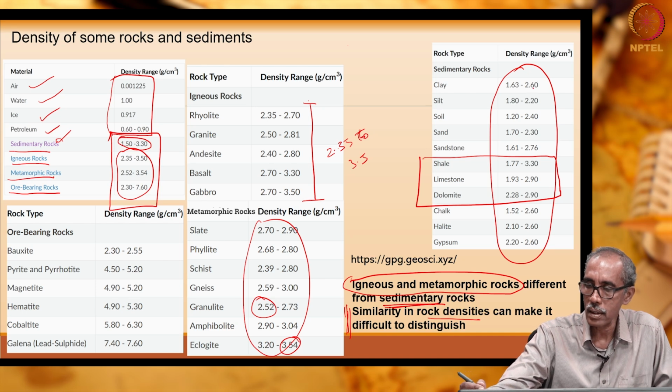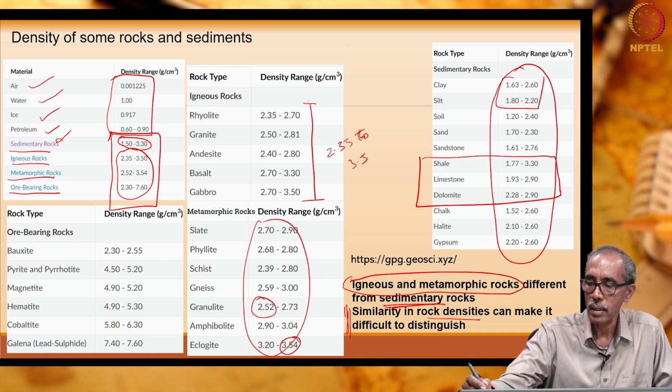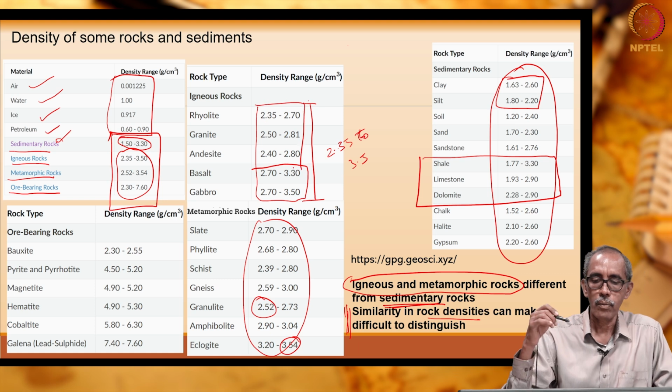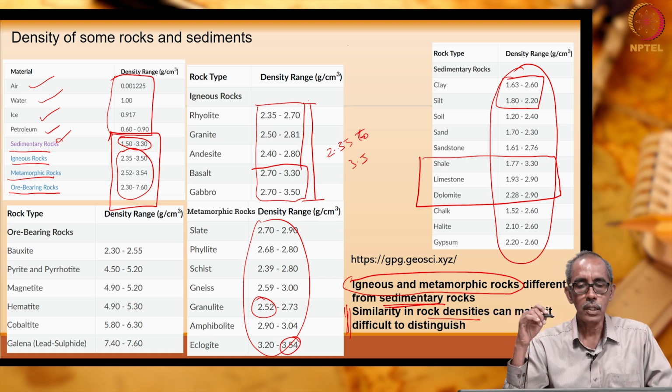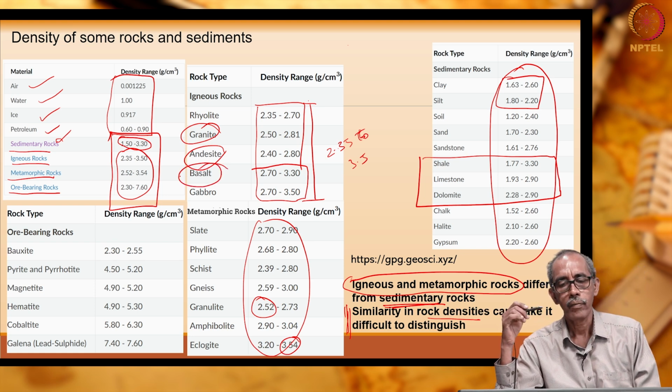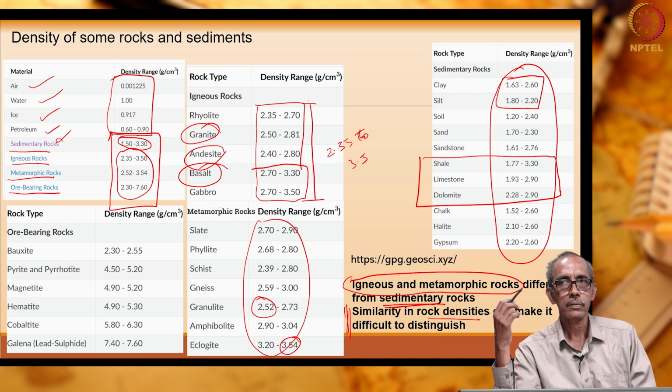For example, if you see this table, clay and silt are more or less the same, soil certainly less. Similarly, if you look into the igneous rocks, most of them are almost close, more or less the same range. So, you cannot distinguish whether the rock is granite or andesite. Also, it is a little difficult to distinguish from a gravity survey whether it is granite or basalt. Whereas, we are able to quickly differentiate sediments from rocks.